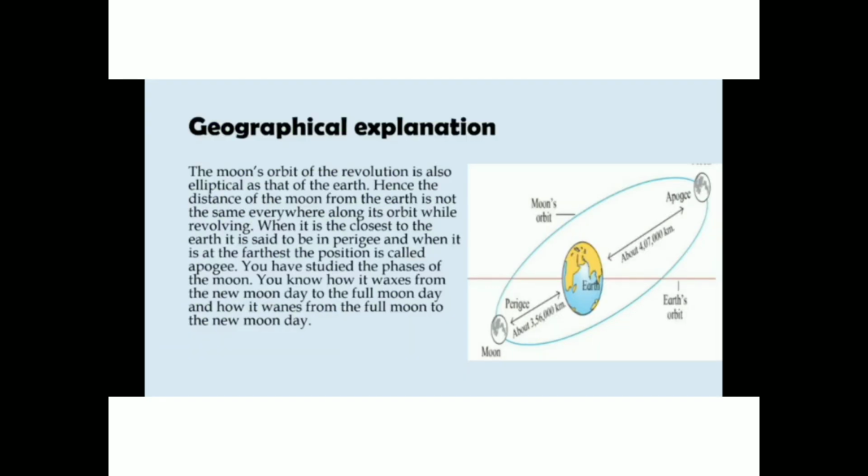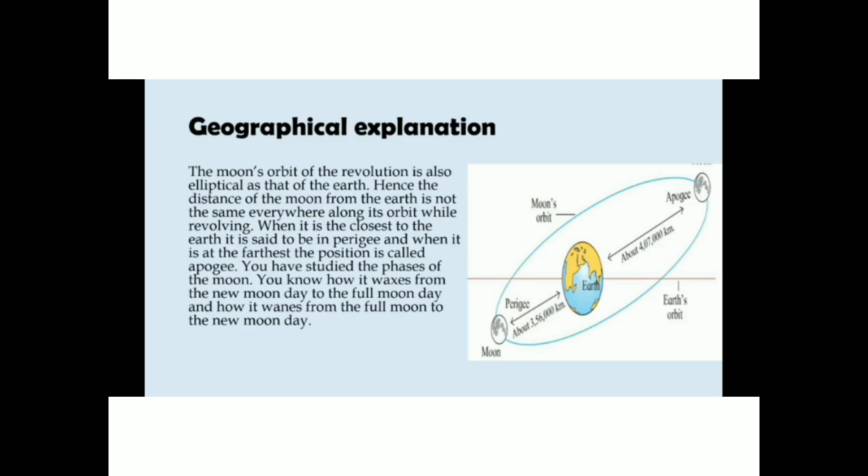Now, the geographical explanation. The moon's orbit of revolution is also elliptical, like that of the earth. Hence the distance of the moon from the earth is not the same everywhere. You can see in the picture the distance of the moon from the earth is not the same everywhere along the orbit while revolving.